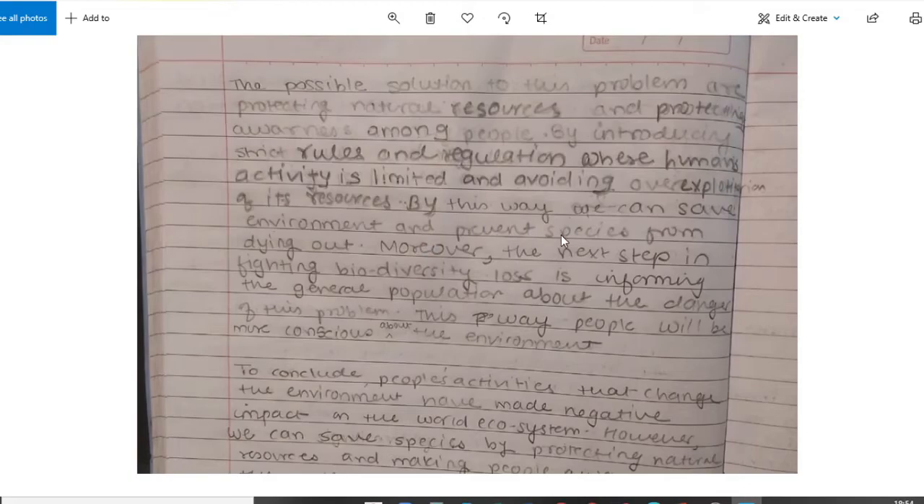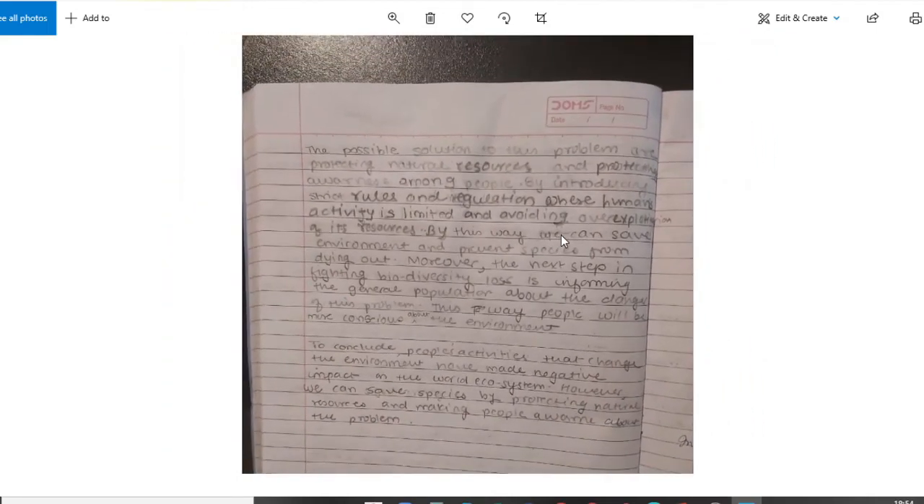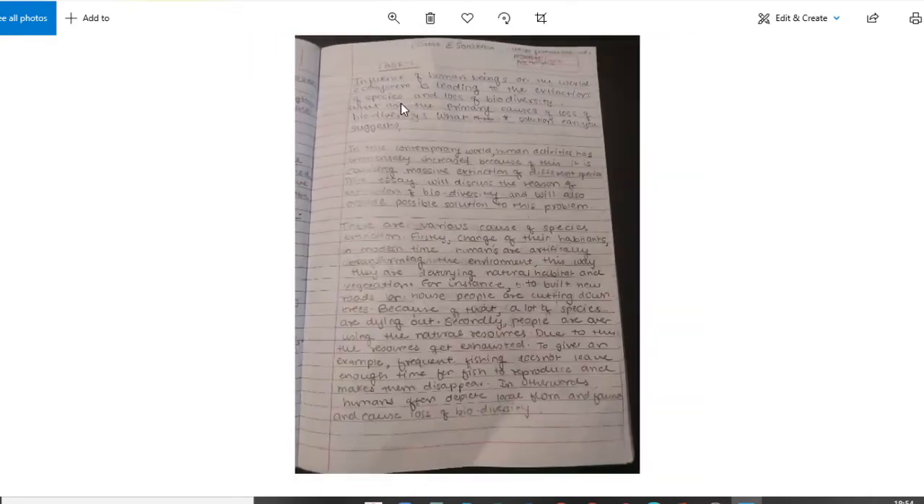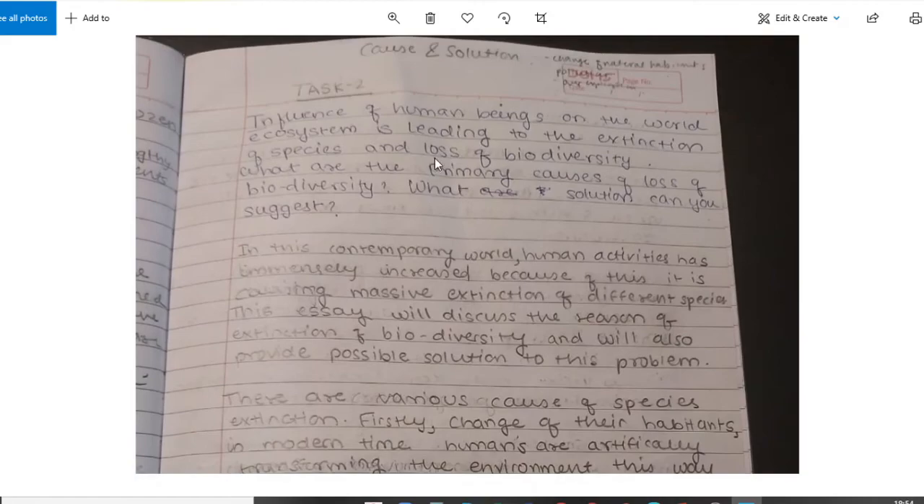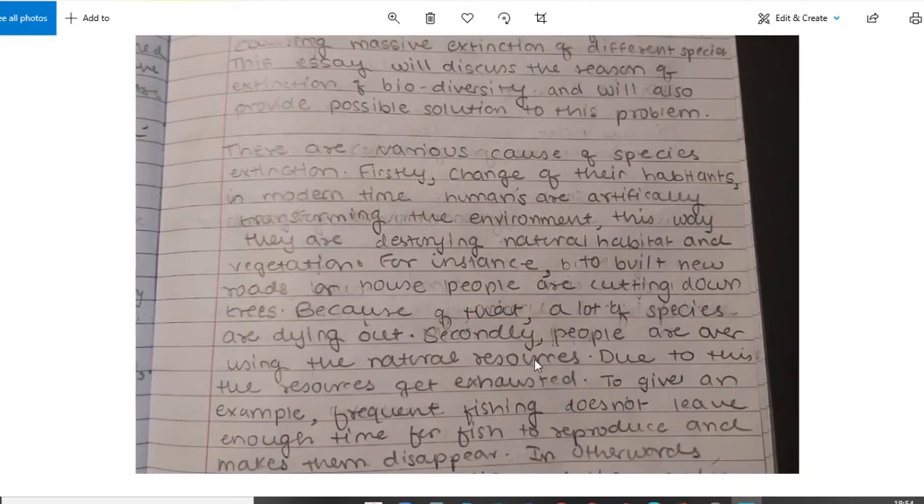The structure has no problem. The question had already described the structure, wherein we have to talk about the loss of biodiversity and what are the primary causes and what solutions you can suggest. So what are the primary causes would be the first part, and what solution can you suggest would be the second part. So overall the structure is good. I'm happy about the structure. There are still grammatical mistakes which you need to improve.